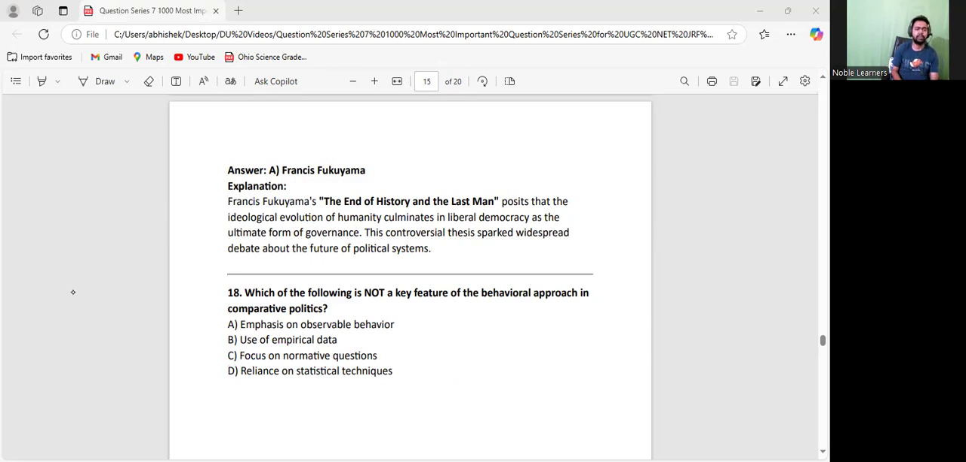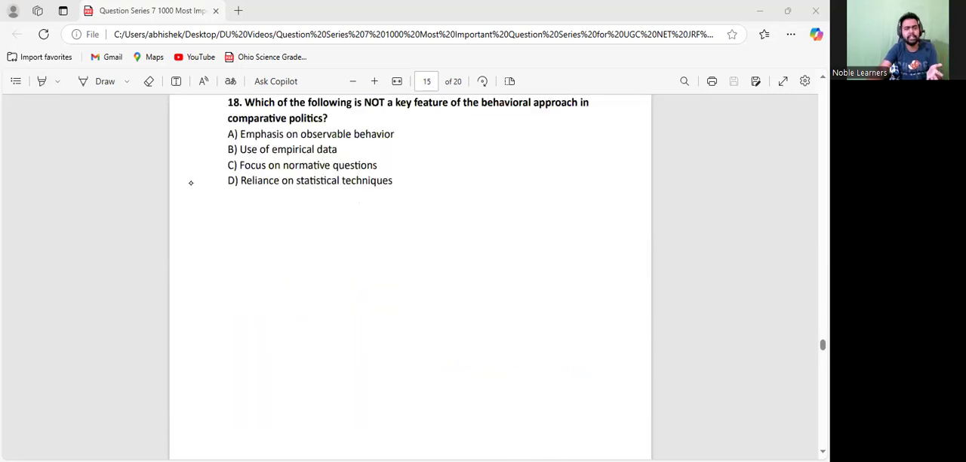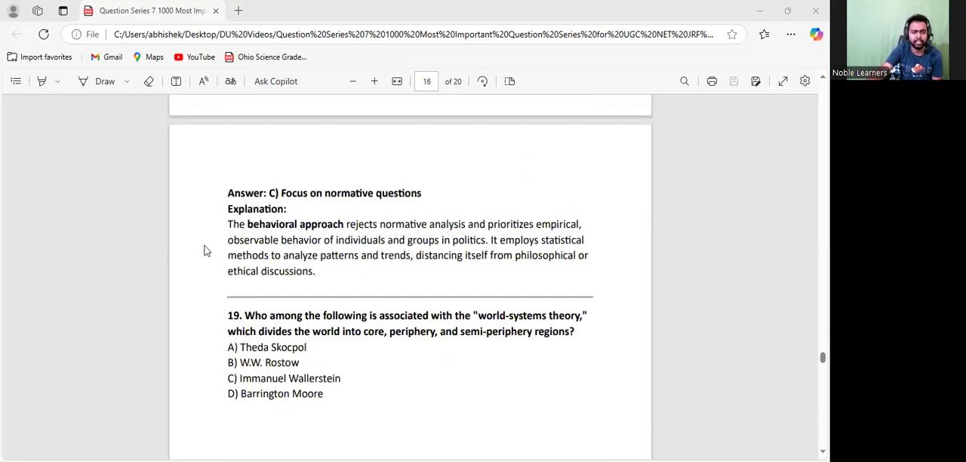The rest of them emphasize observable behavior. That's true. Empirical data, statistical techniques. So these are the correct options, associated with the behavioral approach. What is not associated is the normative questions actually.